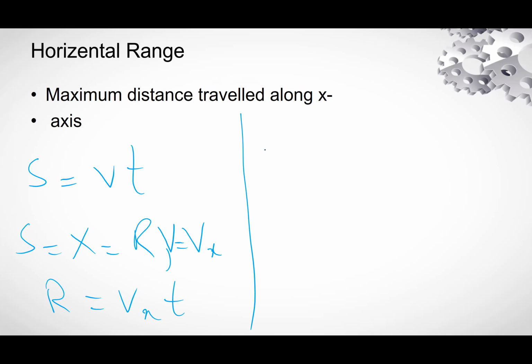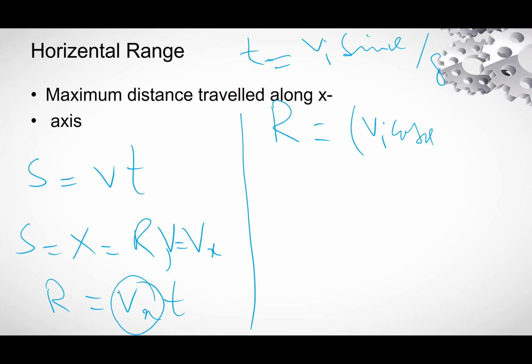Now time of flight is t equal to vi sine theta divided by g. This is the value of time. So R is equal to vi cos theta times time, which is vi sine theta divided by g.